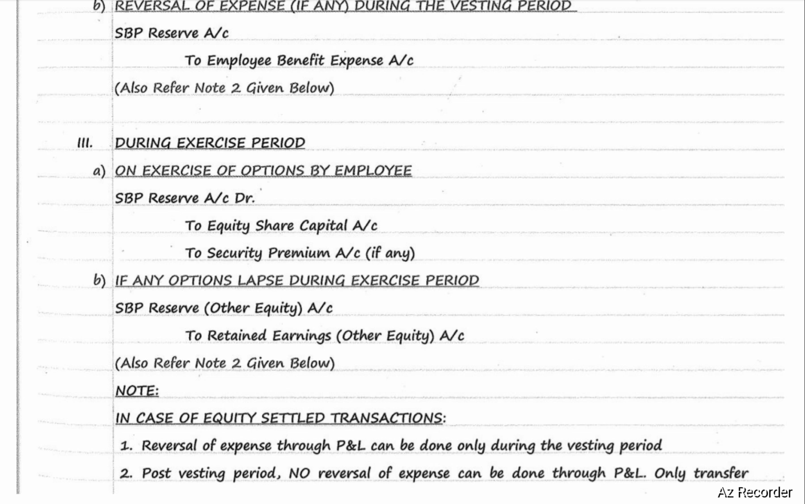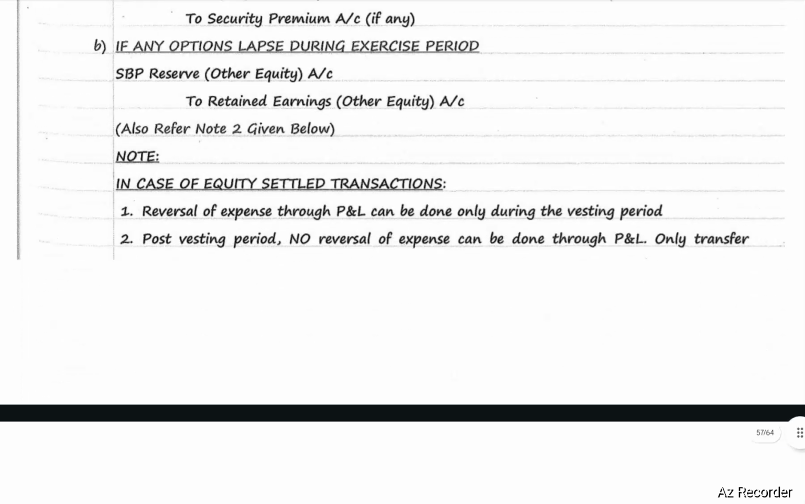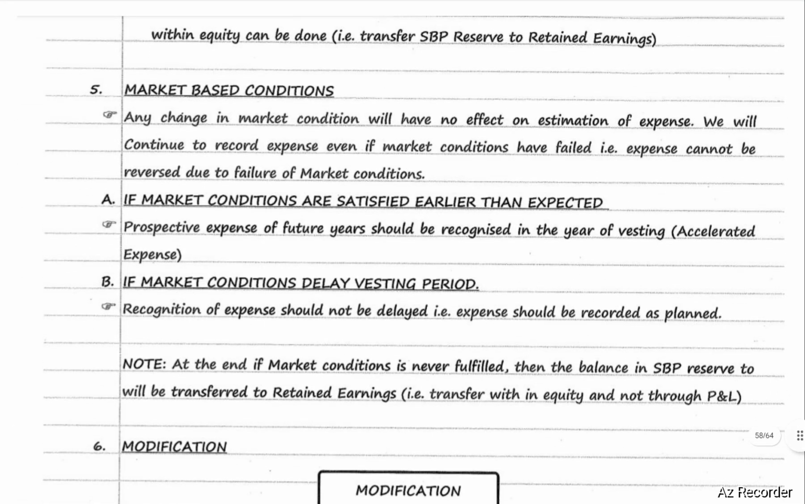Next, in case of equity settled transactions, reversal of expense through P&L can be done only during the vesting period. Post vesting period, no reversal of expense can be done through P&L. Only transfer within the equity can be done. That is, transfer SBP reserve to retained earnings. It is permitted.